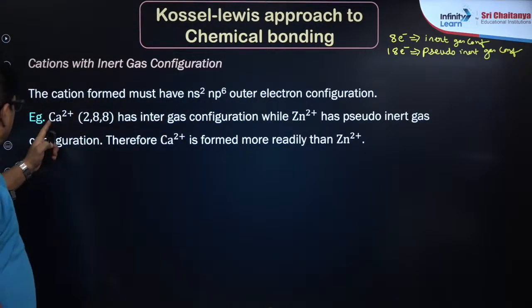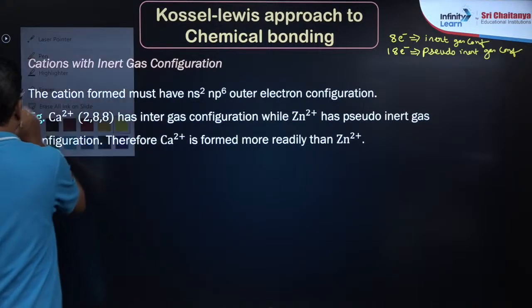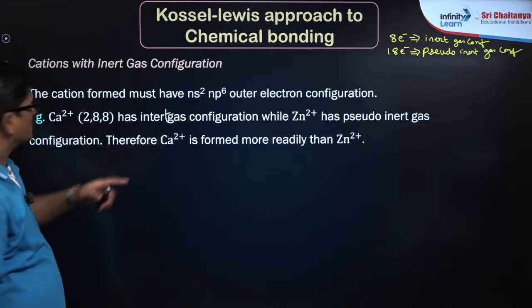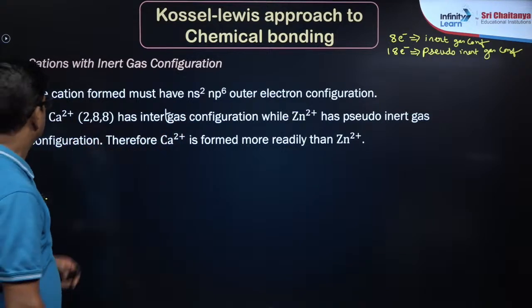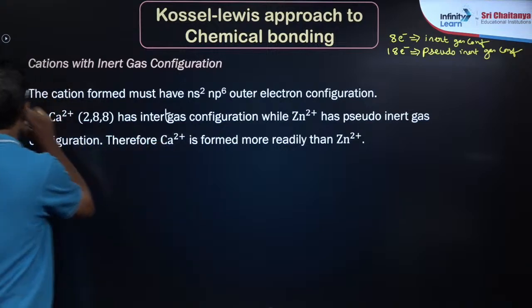That is calcium, it has 2, 8, 8, an inert gas configuration, while zinc has pseudo inert gas configuration. Therefore calcium 2 plus is formed more readily than zinc 2 plus.